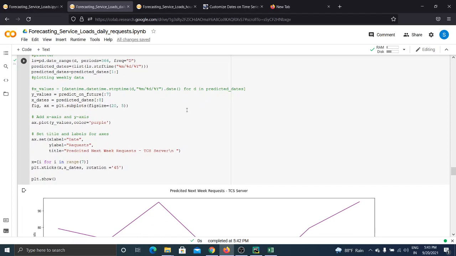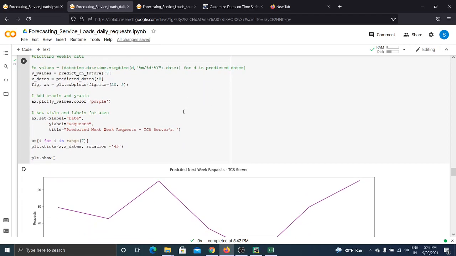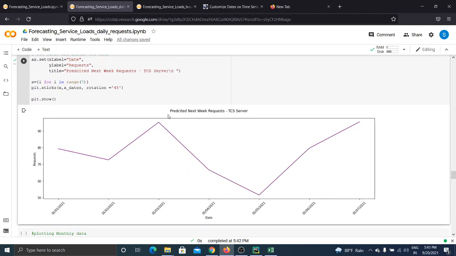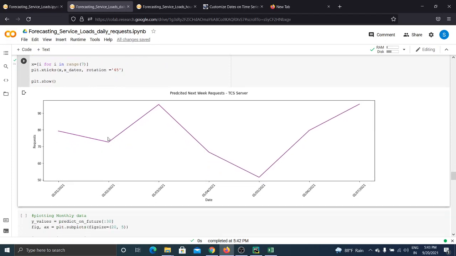By using that we will be plotting the graph for the next week. We have the dataset up to 31st December 2020, so we will be plotting the prediction for 1st January 2021 to 7th January 2021, that is 1 week. The graph on the screen is plotted along with the dates of the next week.